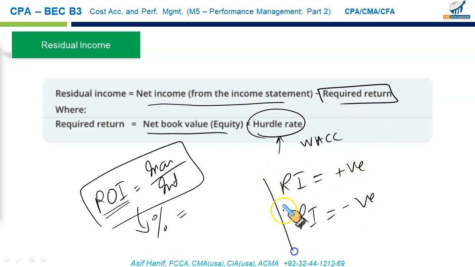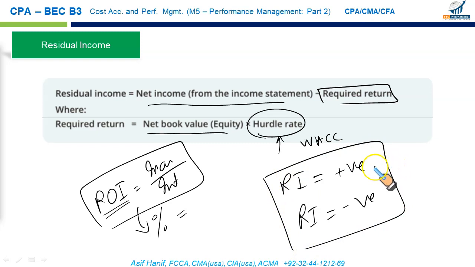So if RI is used as a performance evaluation tool, then the segment manager would be interested to generate positive RI, not a percentage higher than the current rate that he's earning from his segments, right? So that's why RI is a better performance evaluation tool. It results in goal congruence.